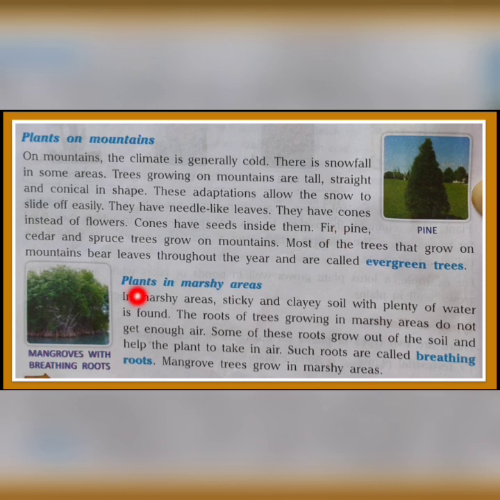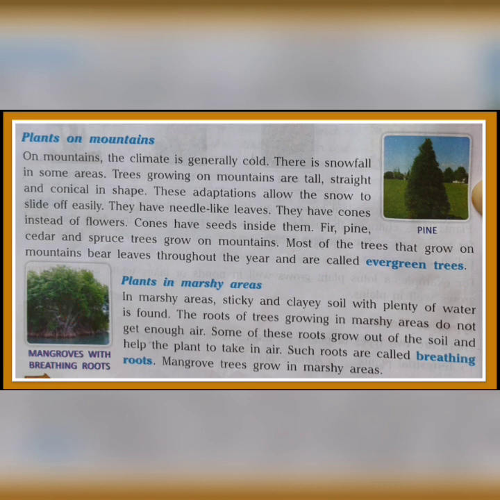Next, plants in marshy areas. Marshy areas are as shown in this figure. In marshy areas, sticky and clayey soil with plenty of water is found. That's why the roots of trees growing in marshy areas do not get enough air. So some of these roots grow out of the soil and help the plant to take in air. Such roots are called breathing roots.